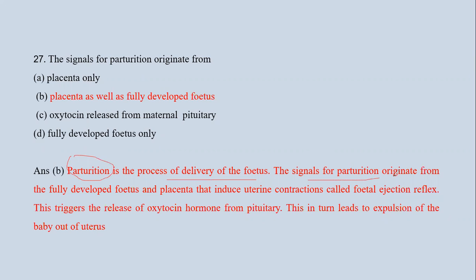Now the signals for parturition originate from the fully developed fetus and placenta, and what they do, they induce uterine contraction and they cause the fetal ejection reflex. Now this fetal ejection reflex triggers the release of oxytocin hormone from the pituitary. This in turn leads to expulsion of the baby out of the uterus. So this oxytocin and fetal ejection reflex is responsible for the expulsion of the baby out of the uterus. So answer B is the correct answer.